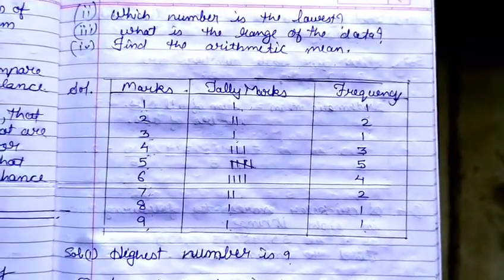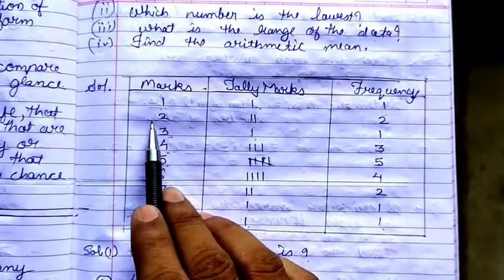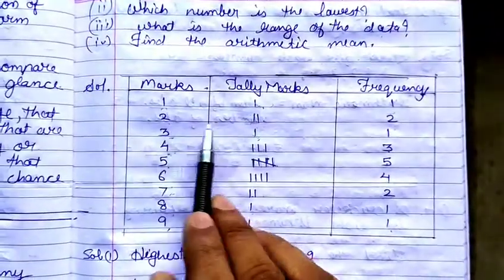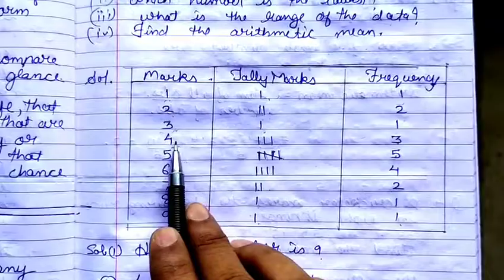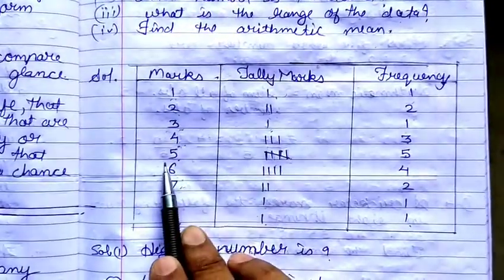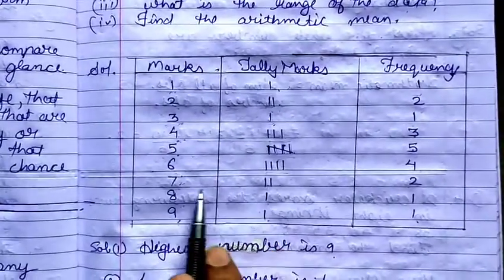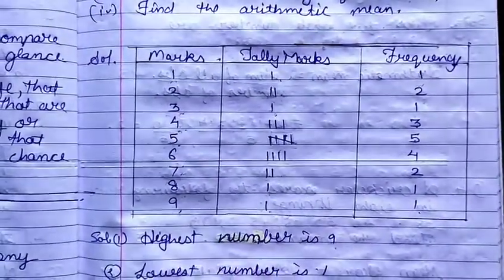Now it means that 1 student got 1 mark, 2 students got 2 marks, 1 student got 3 marks, 3 students got 4 marks, 5 students got 5 marks, 4 students got 6 marks, 2 students got 7 marks, 1 student got 8 marks, and 1 student got 9 marks.